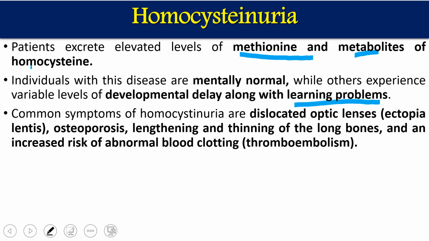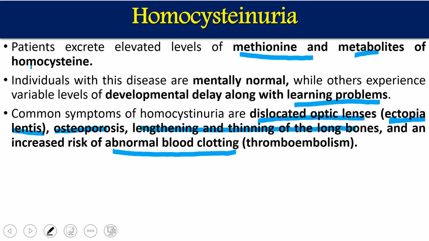One of the important abnormalities which is going to occur in case of homocystinuria is dislocation of the optic lens. This is called ectopic lentis. Dislocation means the movement of the lens from its normal place. So if the lens is displaced from its normal location, it is called ectopic lentis. This is one of the important things we are going to see in detail. Other than ectopic lentis, there are some other disorders also going to happen, such as osteoporosis. So bones will be weaker and easily fracturable, there is lengthening or thinning of the long bones, and an increased risk of abnormal blood clotting will be there.